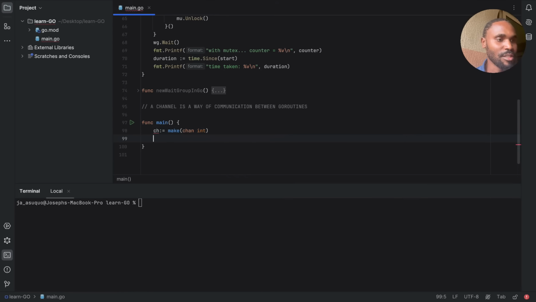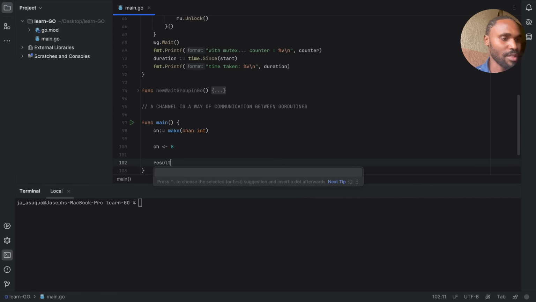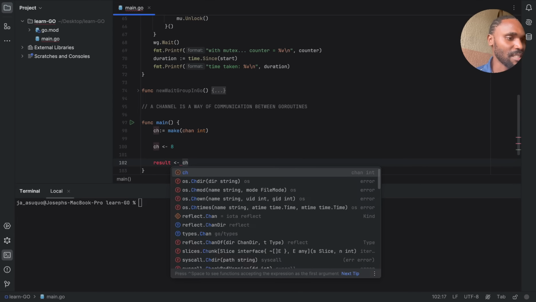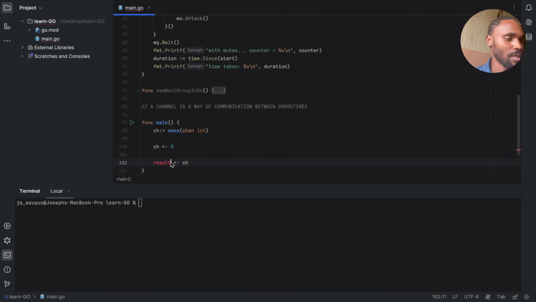Basically, in this channel you can pass in a value like an integer value, and then you should be able to receive the integer value here, let's just say results, back from that channel. So it passes in here and then you get it here.